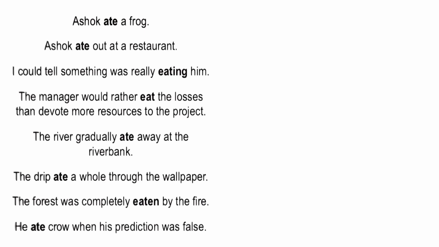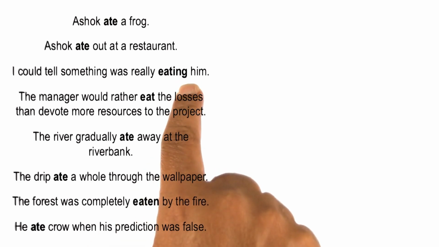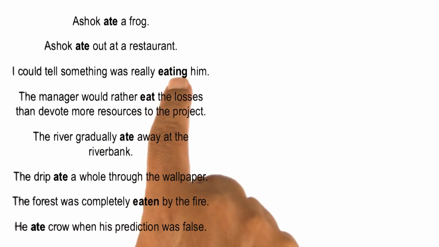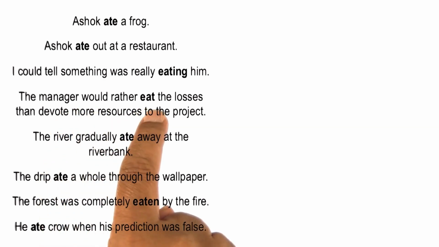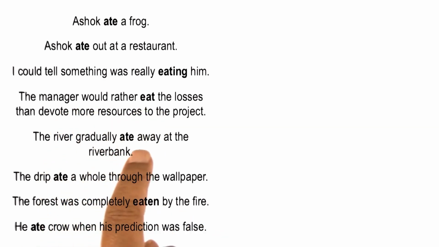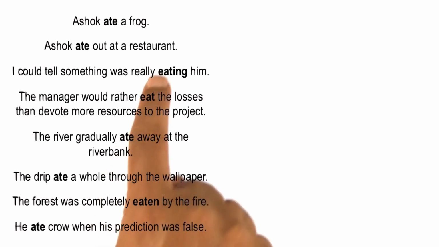But of course, eat or ate can occur in many, many different ways in sentences. Here are some of the other ways in which I can use the verb eat. Ashok ate out at a restaurant. I could tell something was really eating him. Now, the sense of eating him here is very different from the sense of eating here. There is no physical object that is being eaten here. The manager would rather eat the losses. So now this is a very different notion of eat. The river gradually ate away at the riverbank, yet another notion of eat.